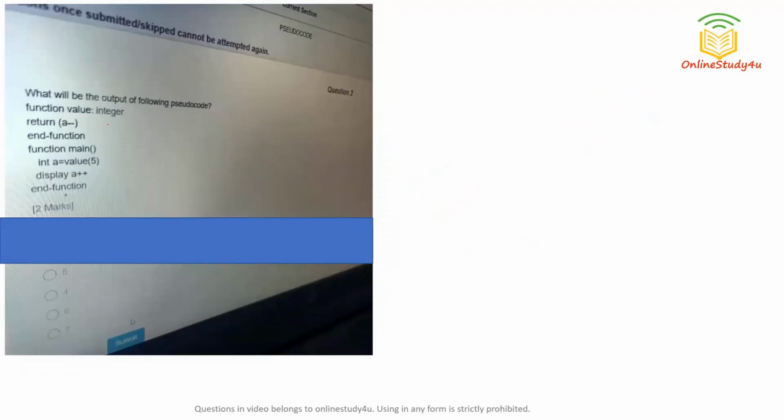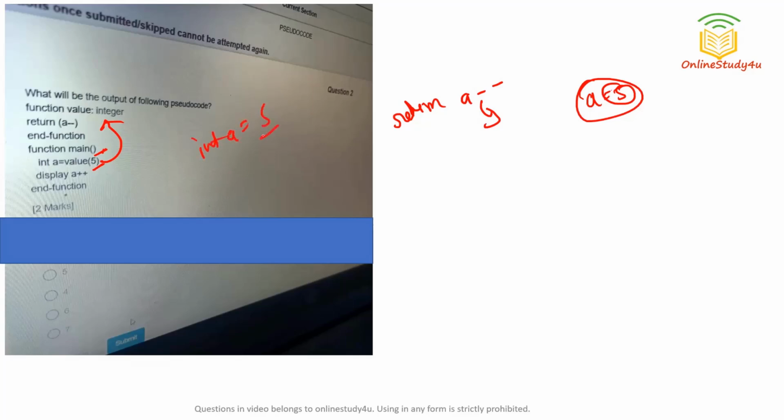What will be the output of the following pseudo code? Function value, integer. So let's start our execution from the main function. From the main function we are calling a function value which is accepting one integer argument that we are passing to it, that is 5. Now that is doing nothing, simply returning a minus minus. So let's suppose this integer a minus minus. Here it has accepted 5 as the value, and a minus minus. So as if this is pre-decrement, first of all the value will be used, then updated. So this 5 first of all will be stored to int a. So int a 5 will be stored, then the value will be updated, right?